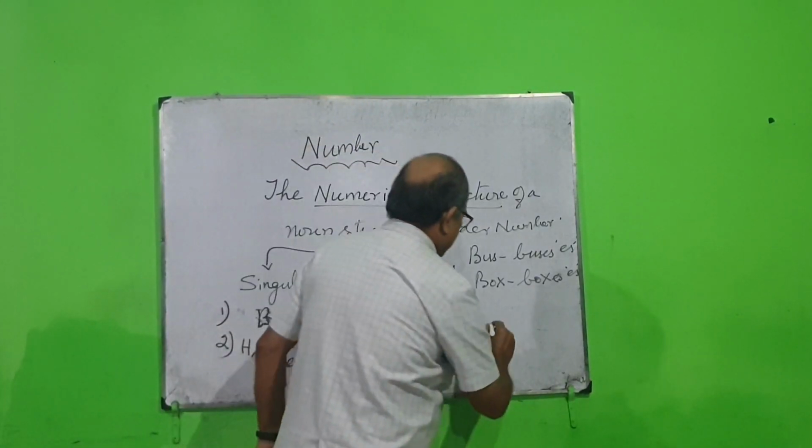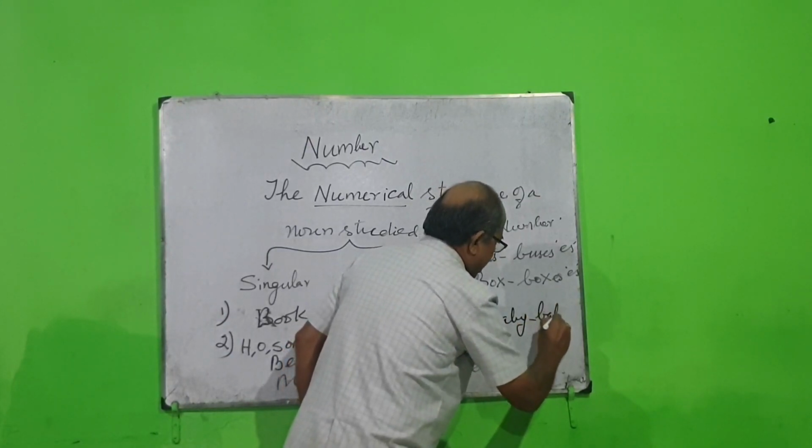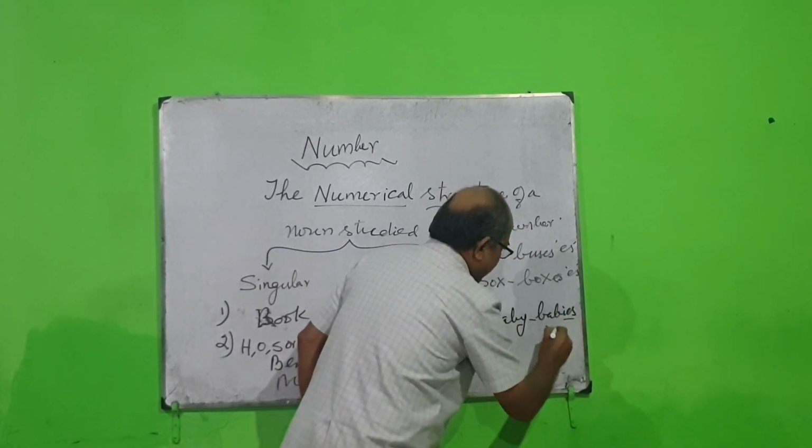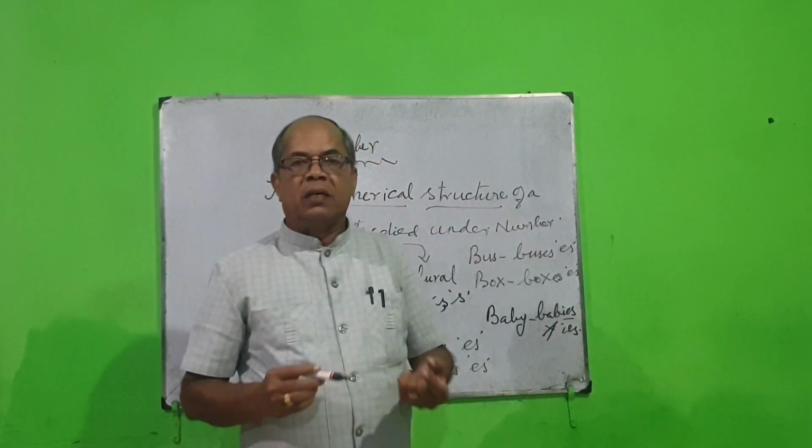For example, listen here, baby, okay, babies. We are cutting off y and then we are adding ies.